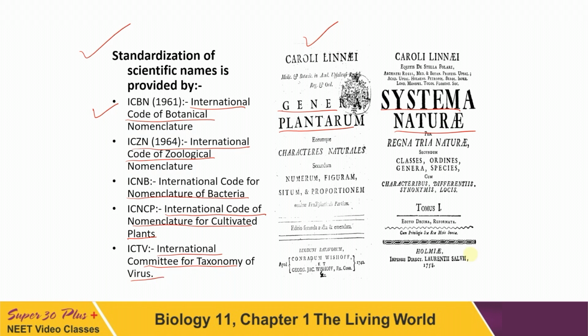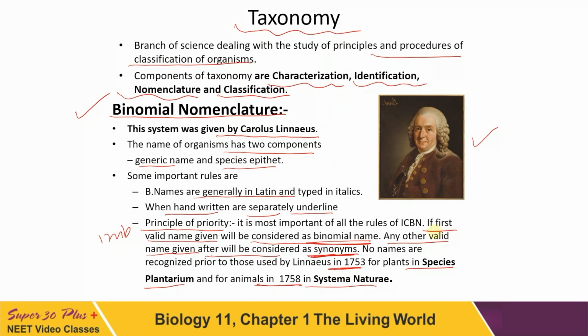That is what we have done so far. If you have seen the books, then you can definitely remember the importance and significance of these books. This is Genera Plantarum, and this one is Systema Naturae. Names of plants were given in Species Plantarum, and in Systema Naturae Linnaeus described the names of animals. So by now you have seen how we give binomial names. That is taxonomy. The father of taxonomy is Carolus Linnaeus.